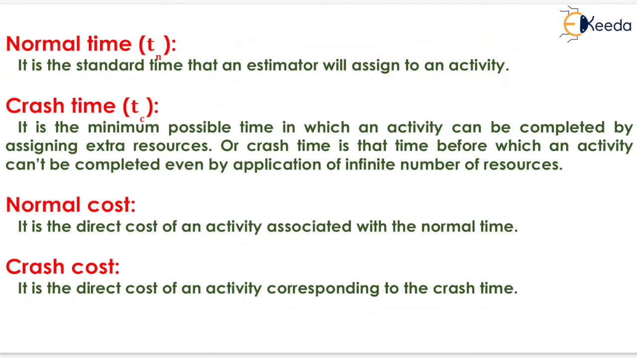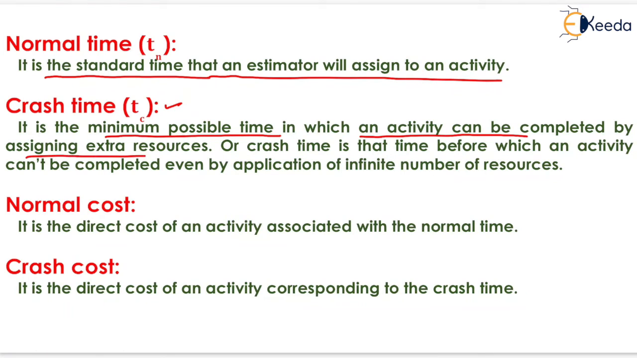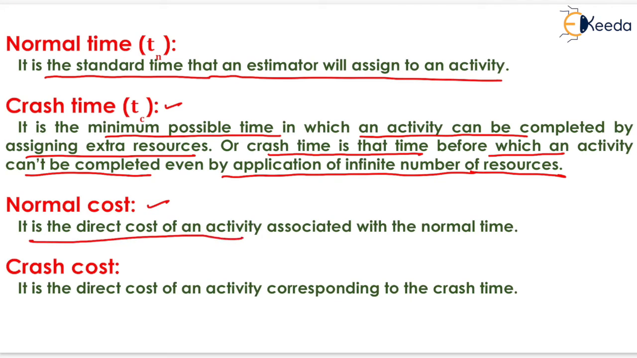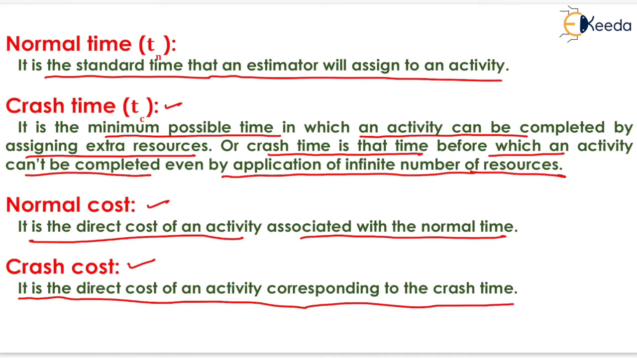Now the next term is the normal time. It is the standard time that an estimator will assign to an activity. The next is the crash time. It is the minimum possible time in which an activity can be completed by assigning extra resources. Or crash time is that time before which an activity cannot be completed even by application of an infinite number of resources. The next cost is the normal cost. It is the direct cost of an activity associated with the normal time. And the next is the crash cost. It is the direct cost of an activity corresponding to the crash time.